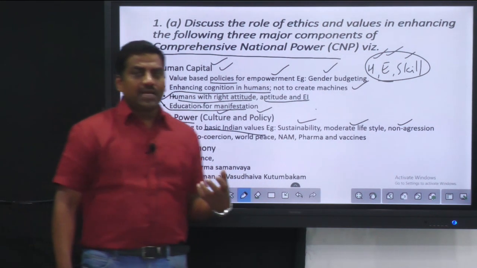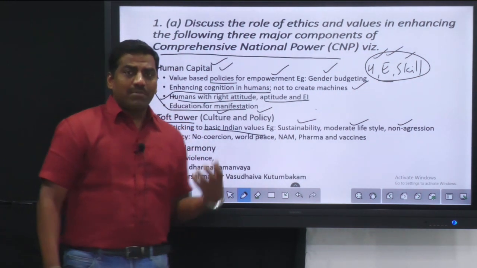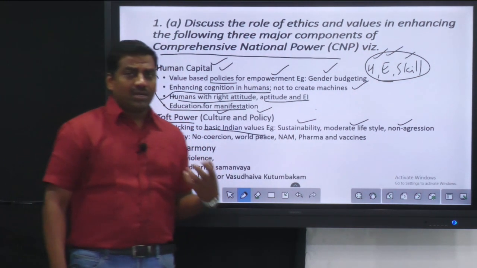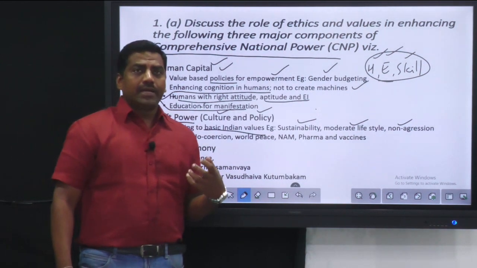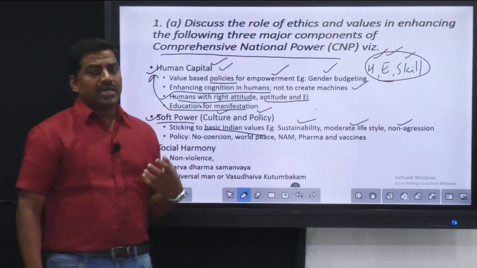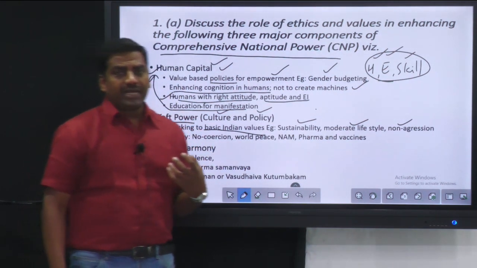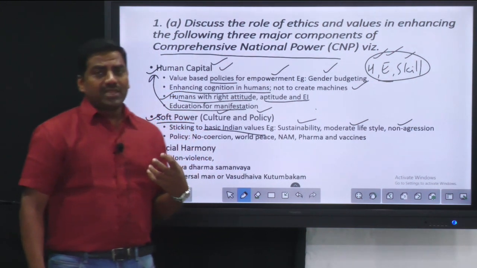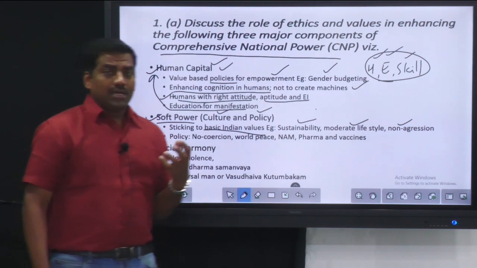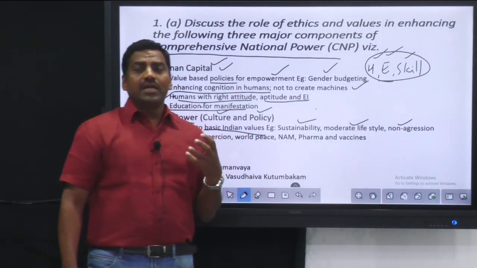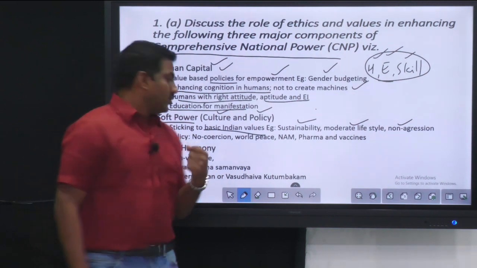Foreign policies like non-aggression, Panchsheel, mutual coexistence, NAM, distancing ourselves from the two power blocs, and there are many altruistic things that are done by India. For example, the pharmaceutical supply to African countries, and development in the Middle East or in war-torn countries. There, India is showing its soft power, which is based upon ethical values.